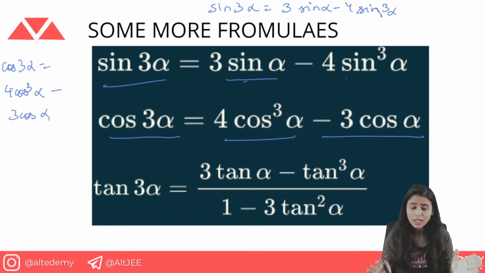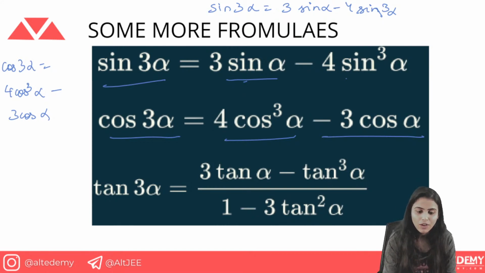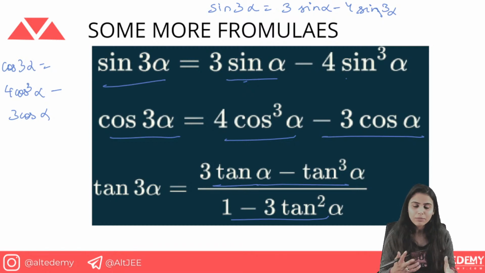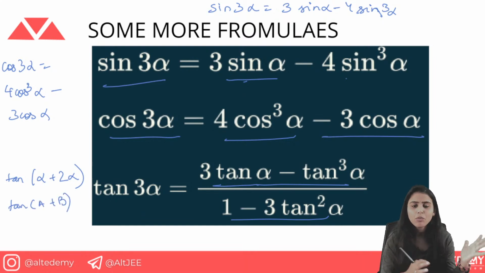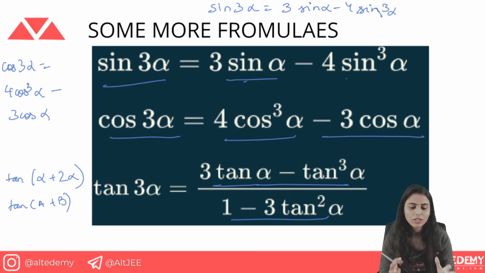Then we have the tan 3 alpha formula, which is 3 tan alpha minus tan cube alpha. Obviously tan is different, so it's not going to be the same. Then we have 1 minus 3 tan square alpha. So remember: 3 tan alpha minus tan cube alpha, over 1 minus 3 tan square alpha. How can you frame these formulas? You can frame this formula by using the equation of tan(a plus b), in fact alpha plus 2 alpha. Just use the formula tan(a plus b), and it will help you prove this formula.